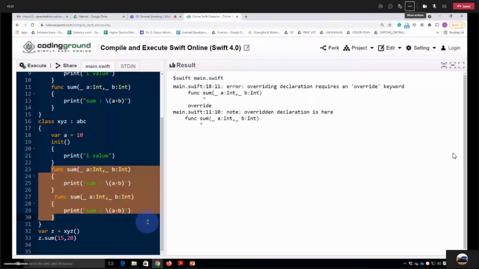If you want to remove this error, in that case you can write override here.